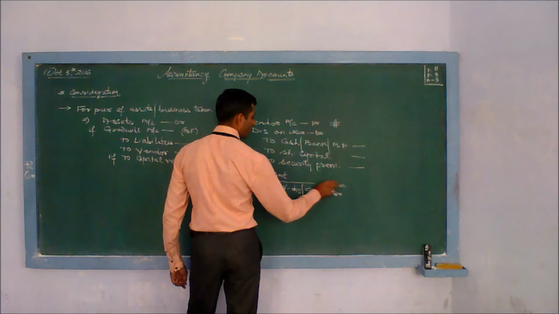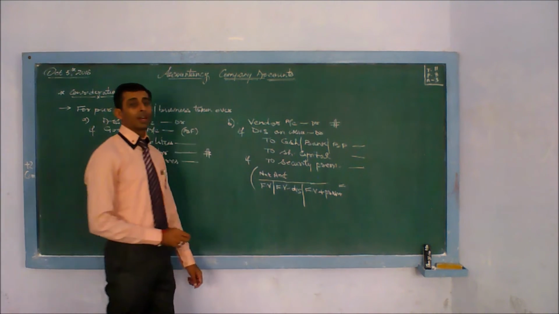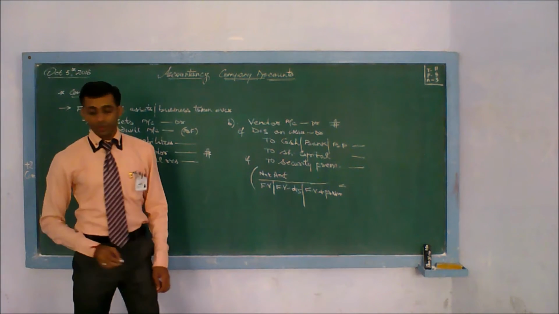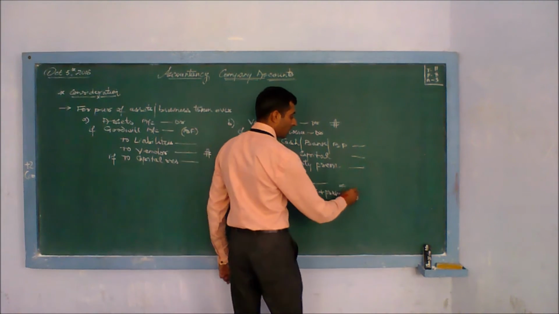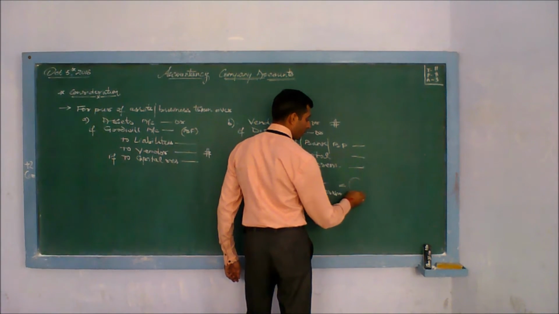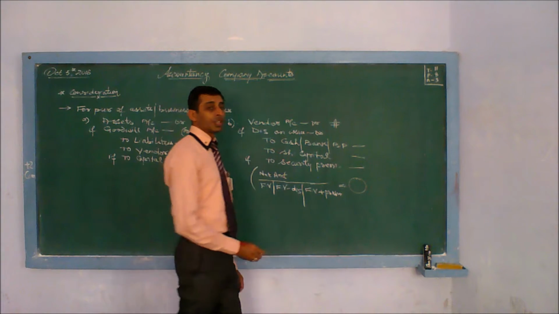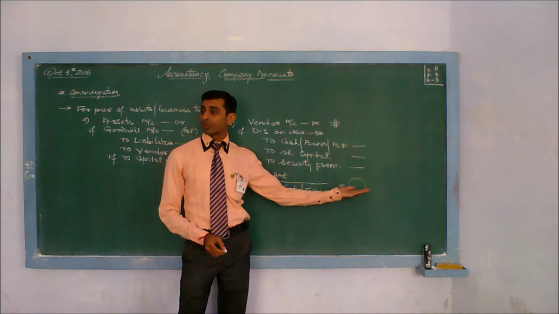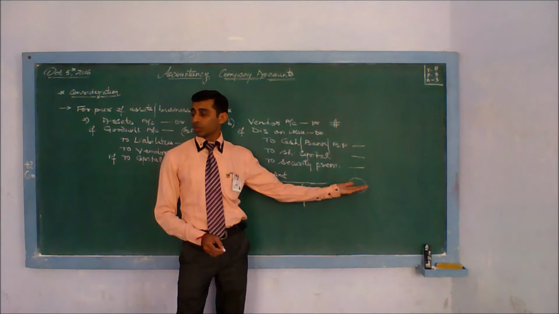From this calculation, you will come to know how many shares we are going to issue. You write the value, the number of shares. This answer will give you the number of shares, 50, 100, 1000, 2000 shares.